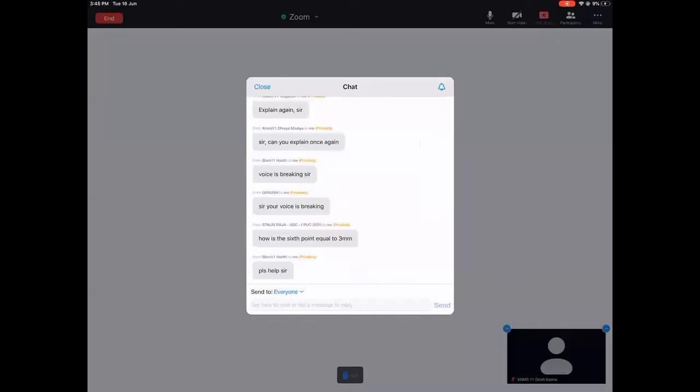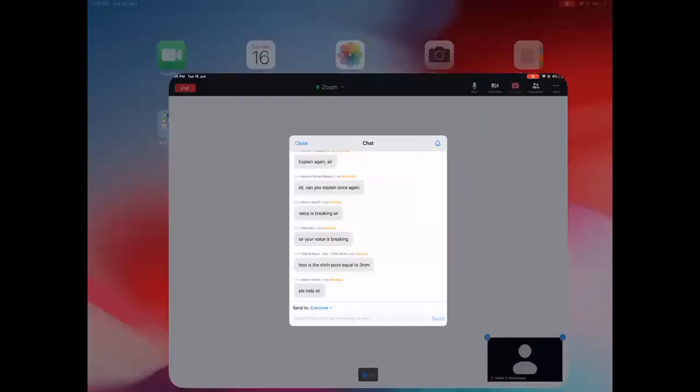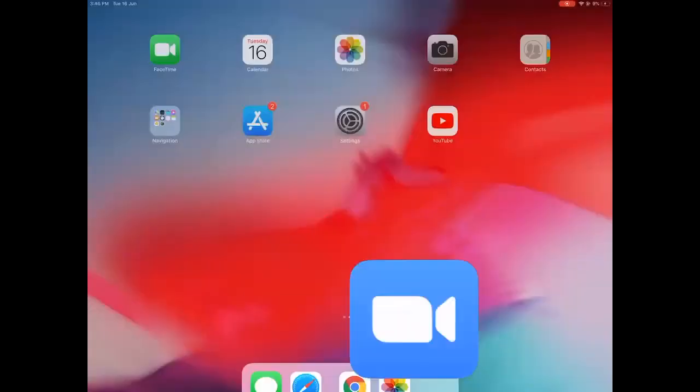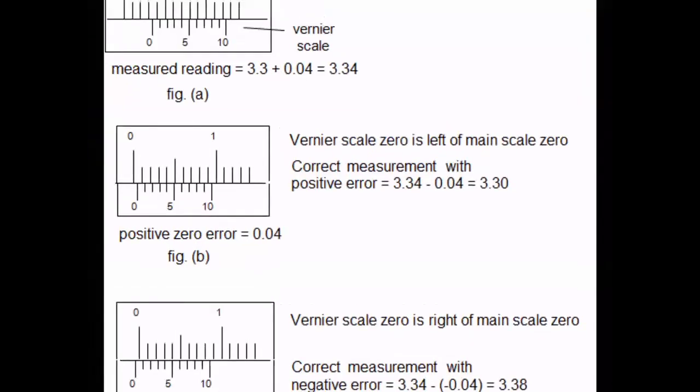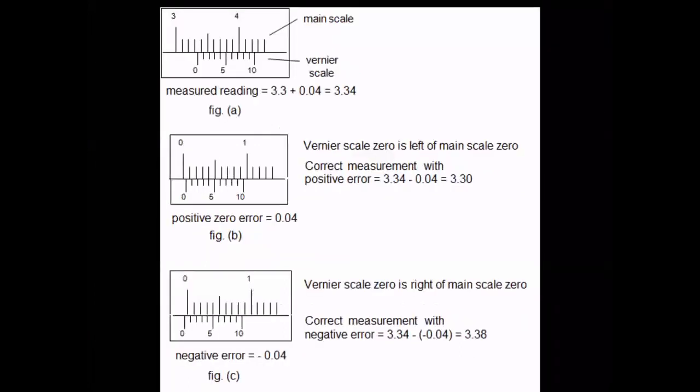How is the sixth point equal to 3 mm? No, the sixth point is not equal to 3 mm. Why are you going to the sixth point? What is the sixth point doing? The sixth point has nothing. Look at the top. That is the big line. The big line on the scale is a centimeter line. Am I right or wrong?